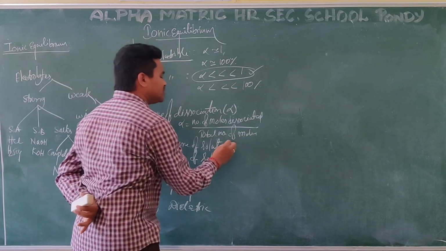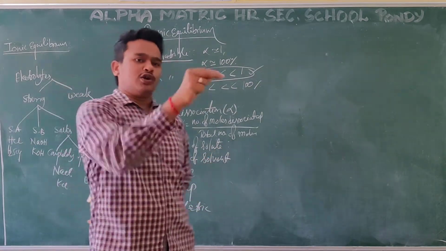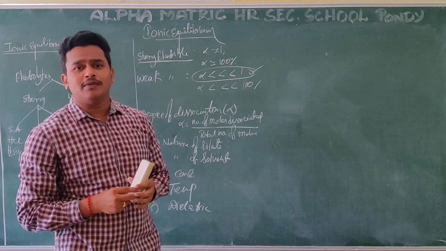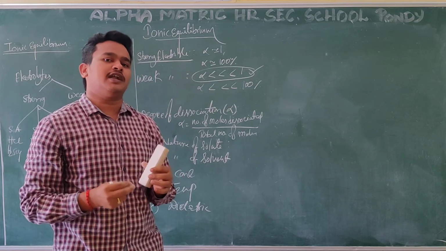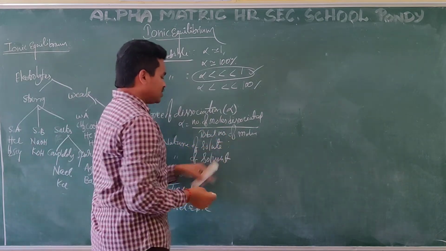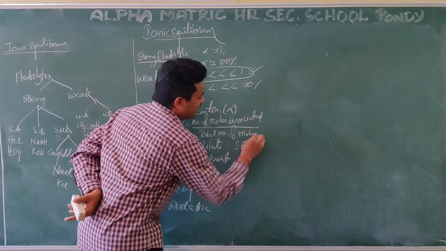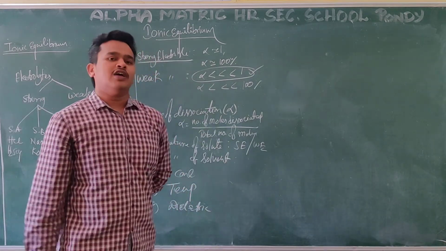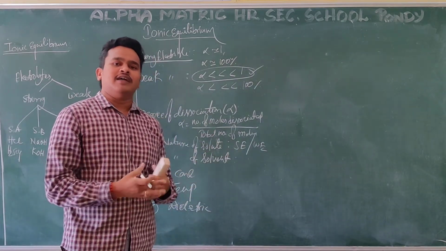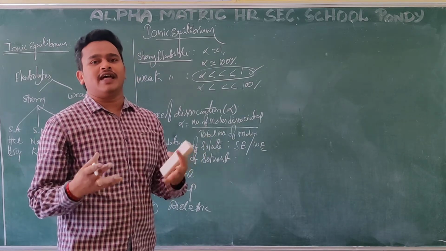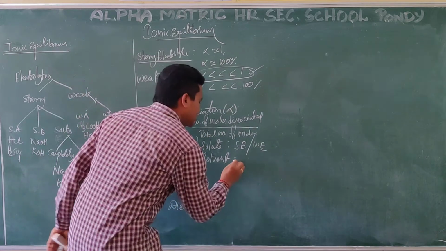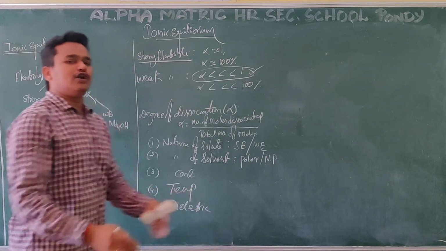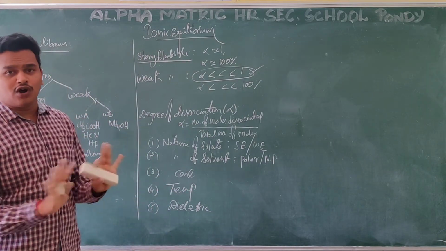First, the nature of the solute. If I add HCl, it immediately dissociates. If I add acetic acid, only a very small amount dissociates. That may be a strong electrolyte or a weak electrolyte, and that decides it. Then the nature of the solvent. A solvent like water is a polar solvent. In polar solvents, the ions are helped; they act like a medium. So the nature of the solvent may be polar or non-polar. Polar means it helps dissociation. Non-polar means it won't help.